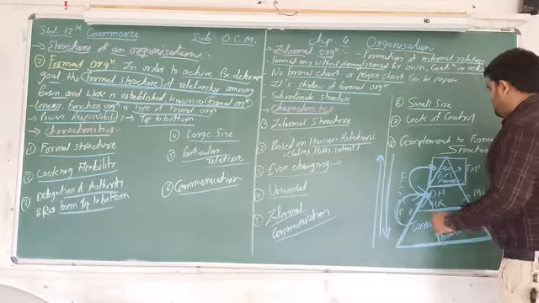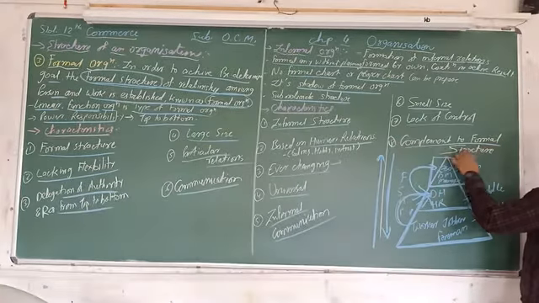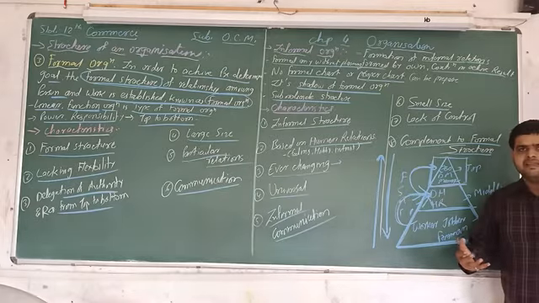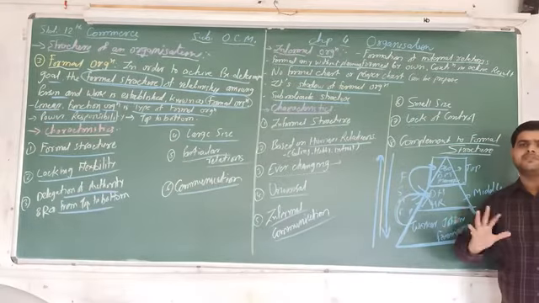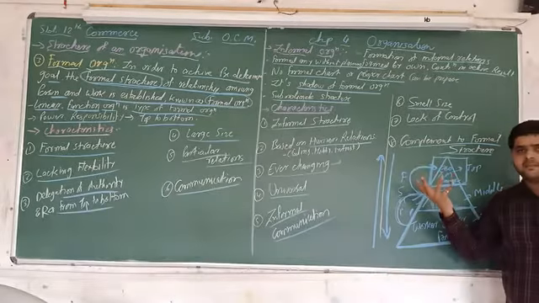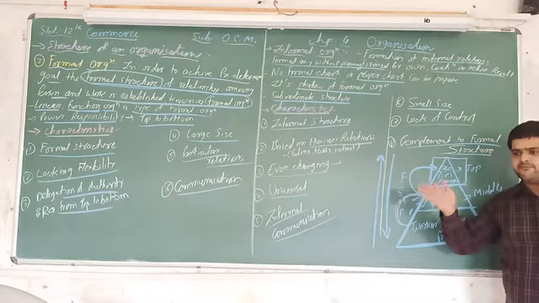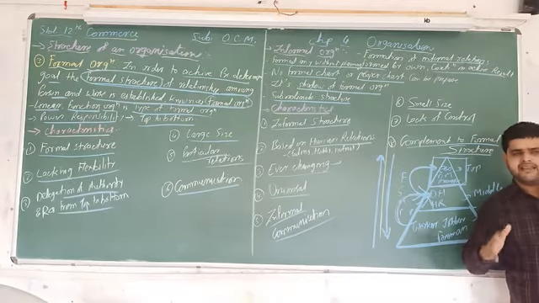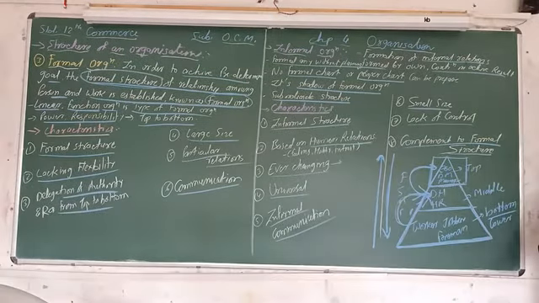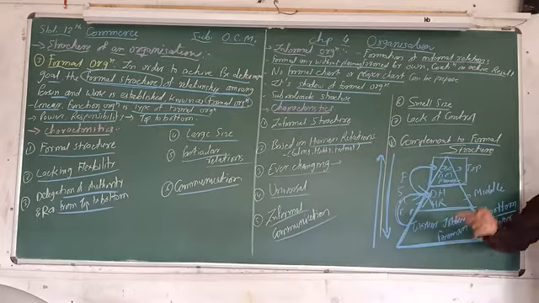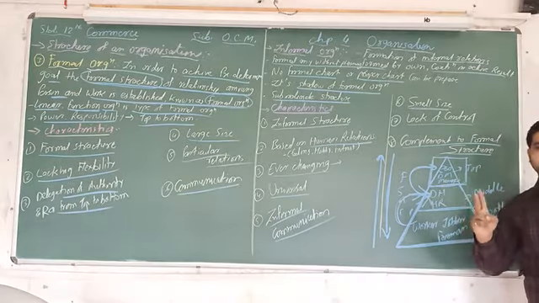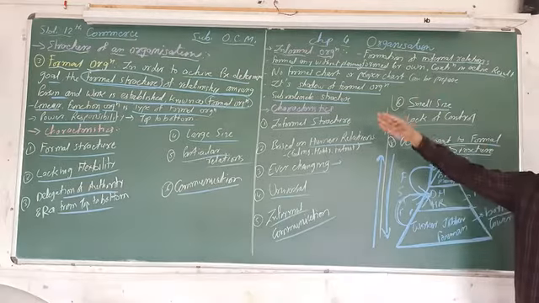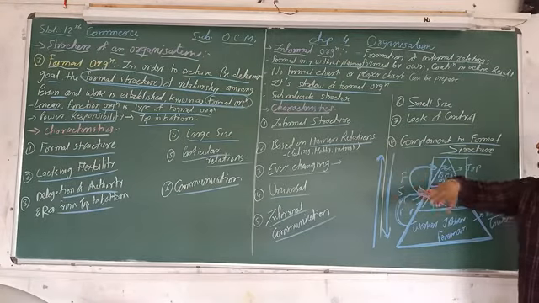And number 8, complement to formal structure. It is a complement, the opposite of formal organization. When formal organization is there, there is no question about informal organization. And when there is no formal organization, there should be informal organization. Out of two types of organization, one should be adopted. Either you have to adopt formal organization, or informal.